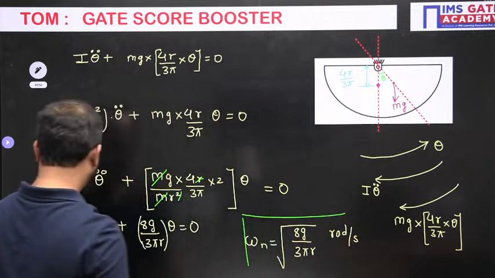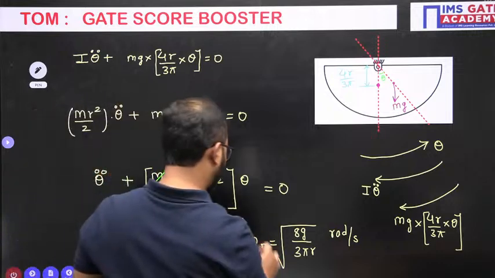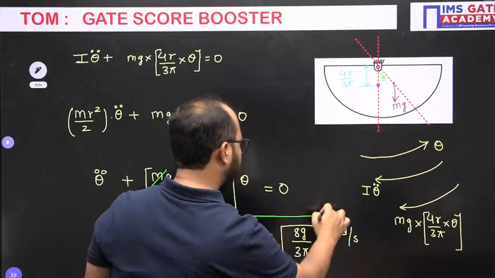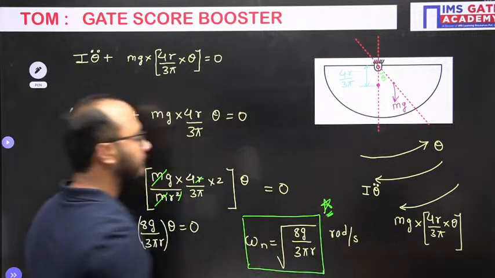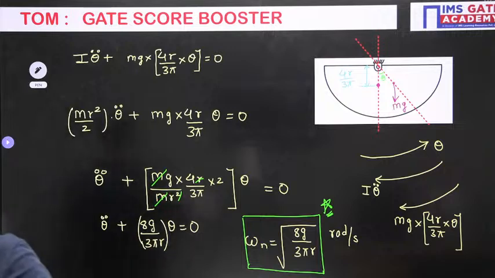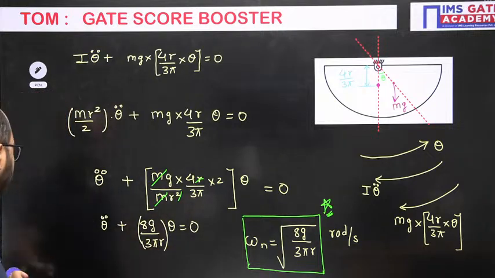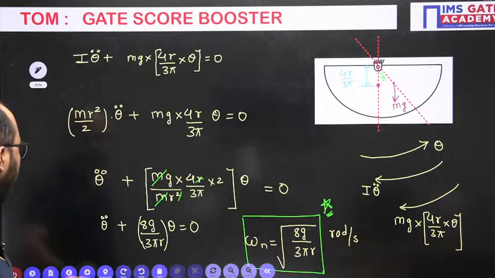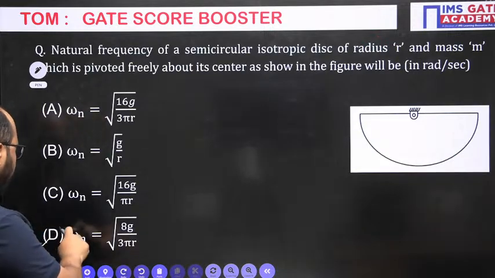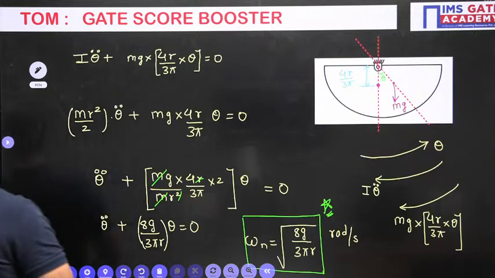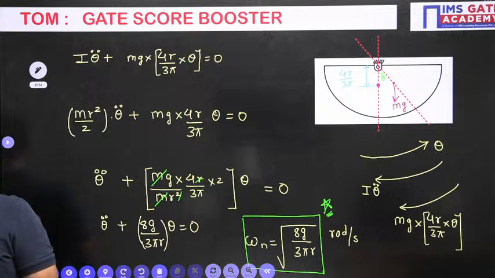Clear, everyone? This is the answer we are having. Correct? Rahul, is it clear? Tell me, is it clear? So option, if you see, under root 8g by 3 pi r. So option D is the correct answer here. Option D is the correct answer. Just please confirm, is it clear? Yes or no?